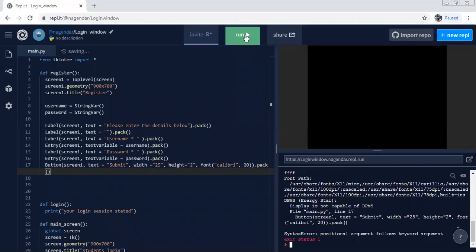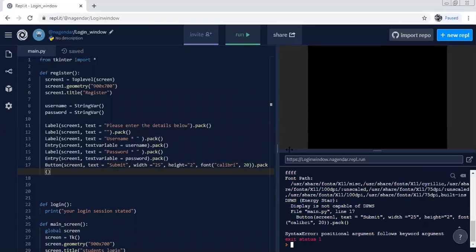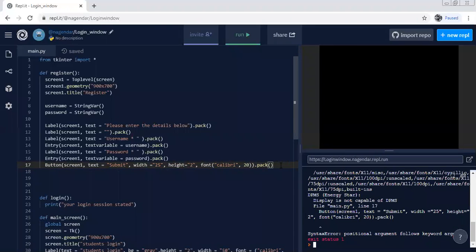Run it. Some error is there somewhere. See, can you see any error over there? What I do here, let's make this only 10.